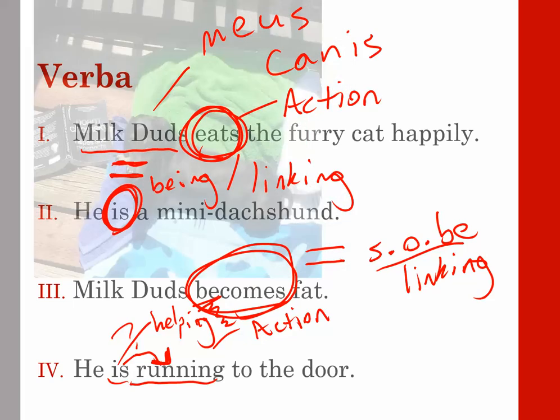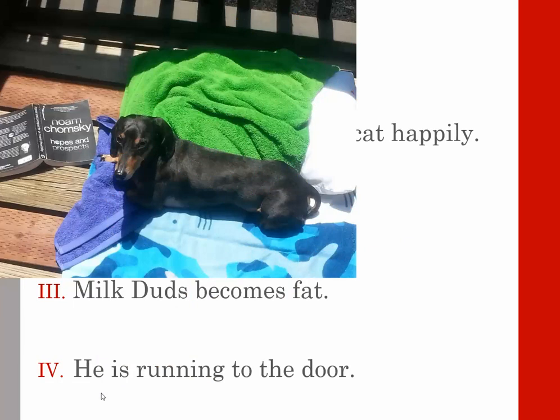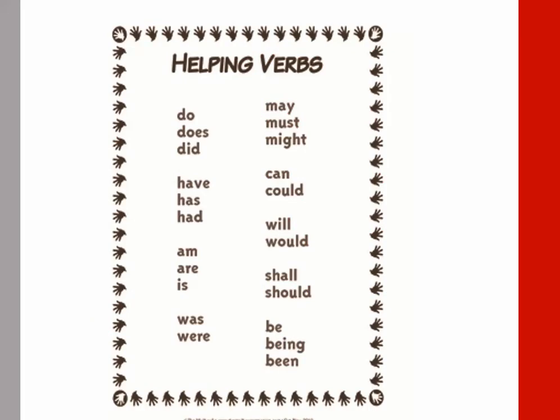In pictura, in the picture, est, it is meos canis. Milk Duds, right? There he is. Pretty cute, huh? So I'm going to give you guys these lists. I'm not going to go over them, but here's some really common linking verbs. Our focus are on the verbs that are the form of the word to be. So there you go. Here are some common helping verbs as well. Remember, these are used with action verbs primarily to help the action progress. Again, I'm not going to go over these.